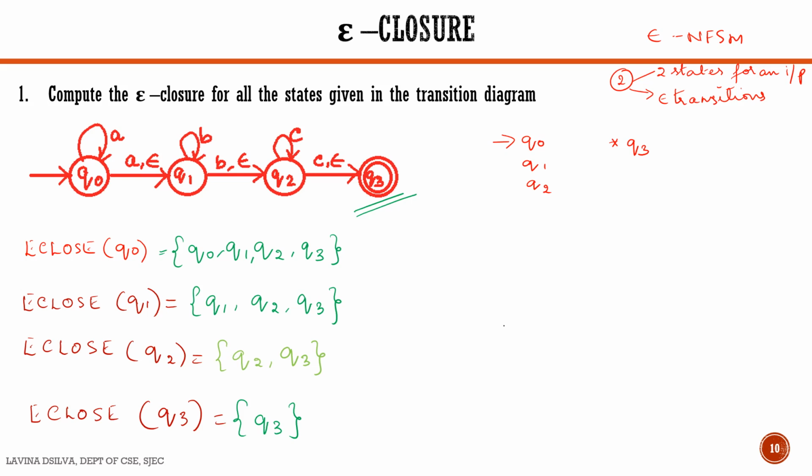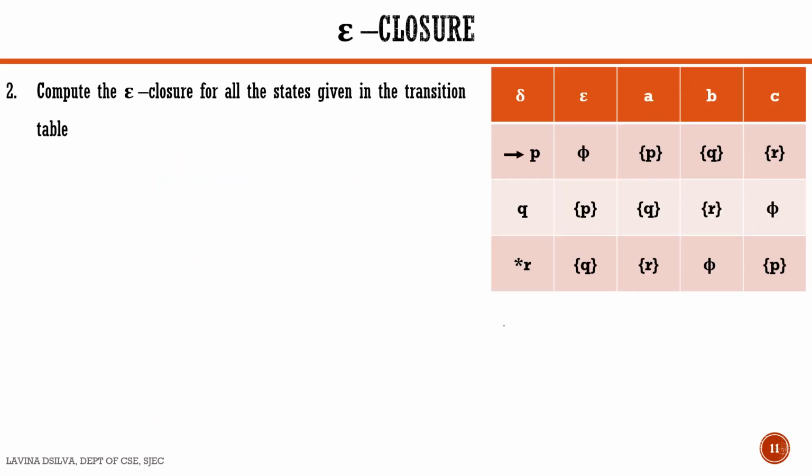We shall take another example just to get a little more clarity. We'll take another example of computation of E closure. So in this problem, only the transition table is given. We shall first draw the transition diagram and then calculate the E closure.